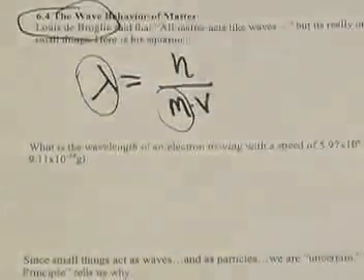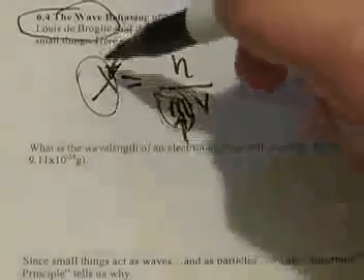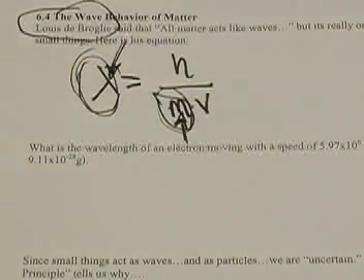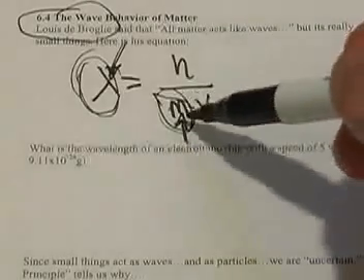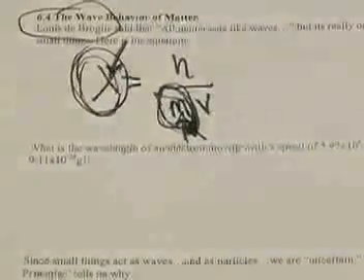So you can see in this equation that mass and wavelength are inversely proportional to one another. The smaller the mass, the bigger the wavelength. The bigger the mass, the smaller the wavelength. And so something like a softball has a pretty large mass compared to something like an electron. Its wavelength is going to be absolutely tiny, and you're not going to see the wave nature of a softball. Whereas something like an electron that has a tiny mass is going to have a significant wavelength, and therefore it's going to act more like a wave.